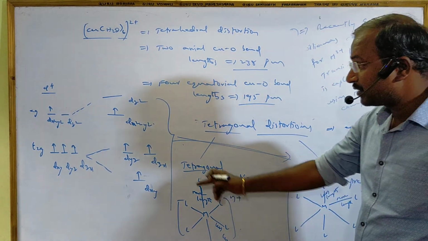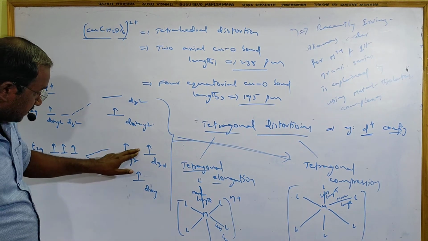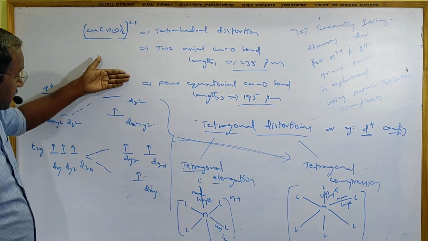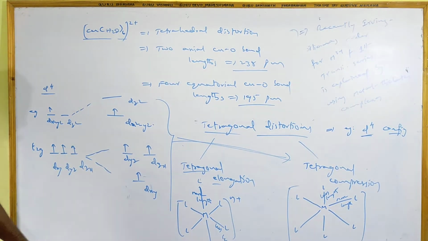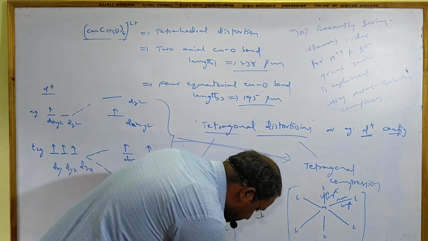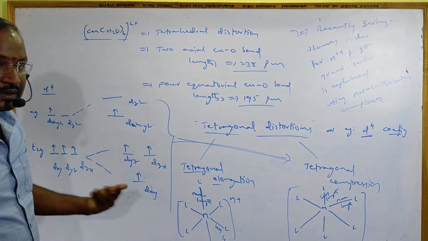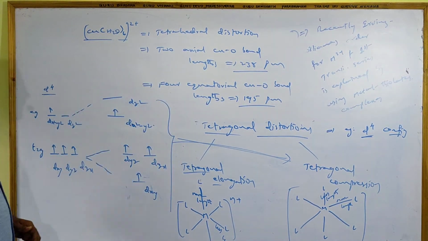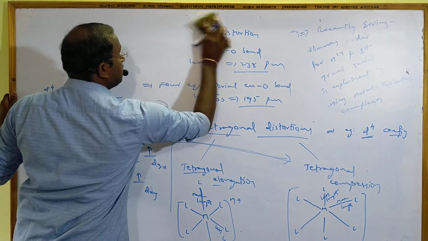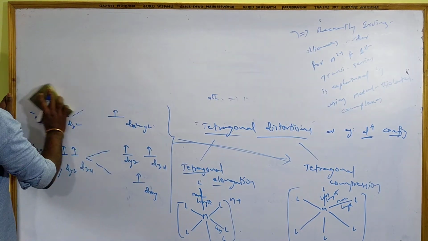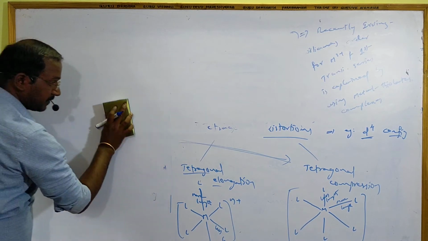At what condition tetragonal compression? If the electron distribution takes place like this. If dxy is present here, these two are present below, and dx square minus y square is present here, and dz square here, that is tetragonal elongation. Example is this. Like this, Jahn-Teller distortion takes place in complex compounds, and the octahedral shape will disappear by this. This is called Jahn-Teller distortion. So 3 factors we have explained, first, second, third, Irving-Williams factor also we have explained.